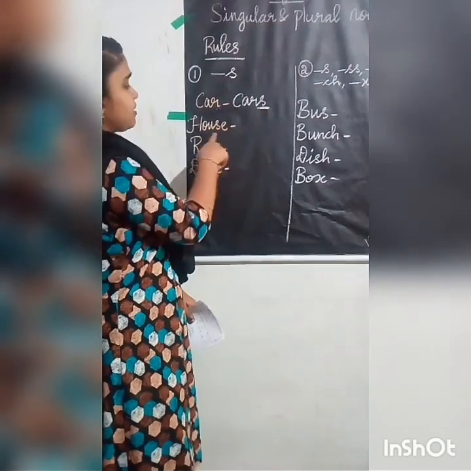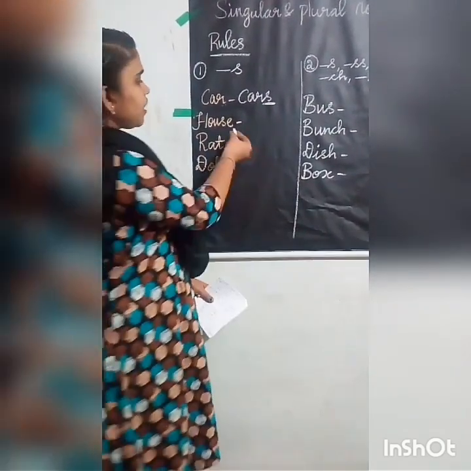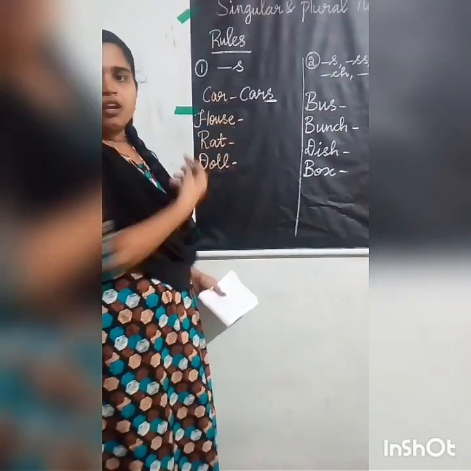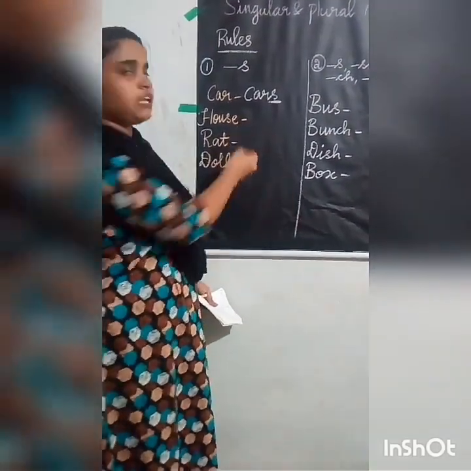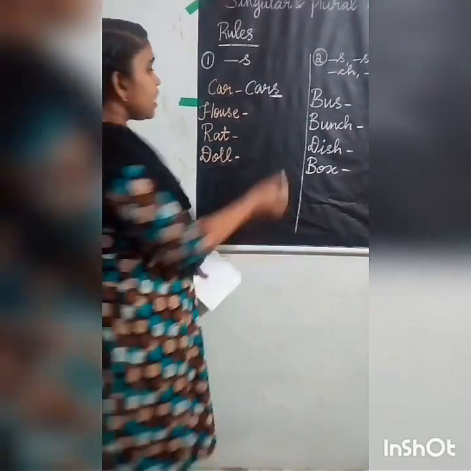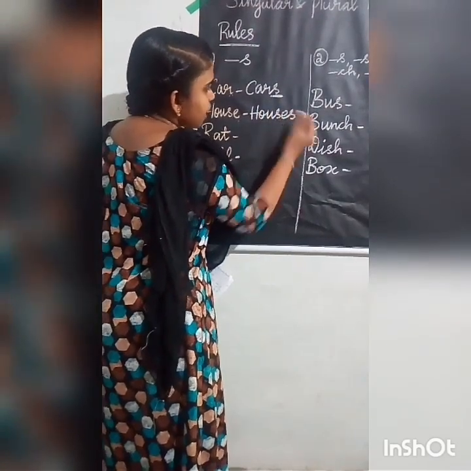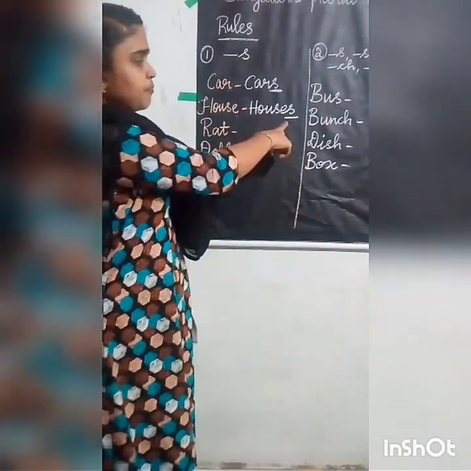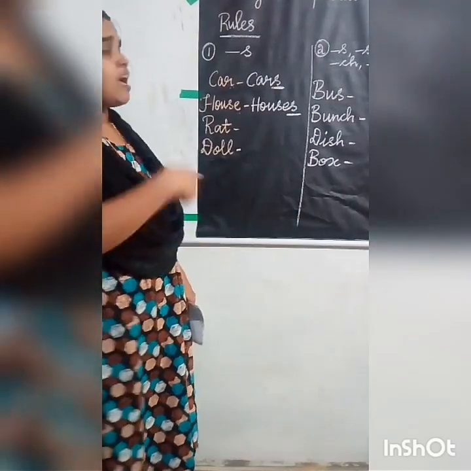Okay, students. The second one is house. So here also you see this is a regular noun. Again here also you have to add the same s at the end to make it a plural. So house means houses. You have to add s at the end to make this house, that is a singular noun, a plural noun.